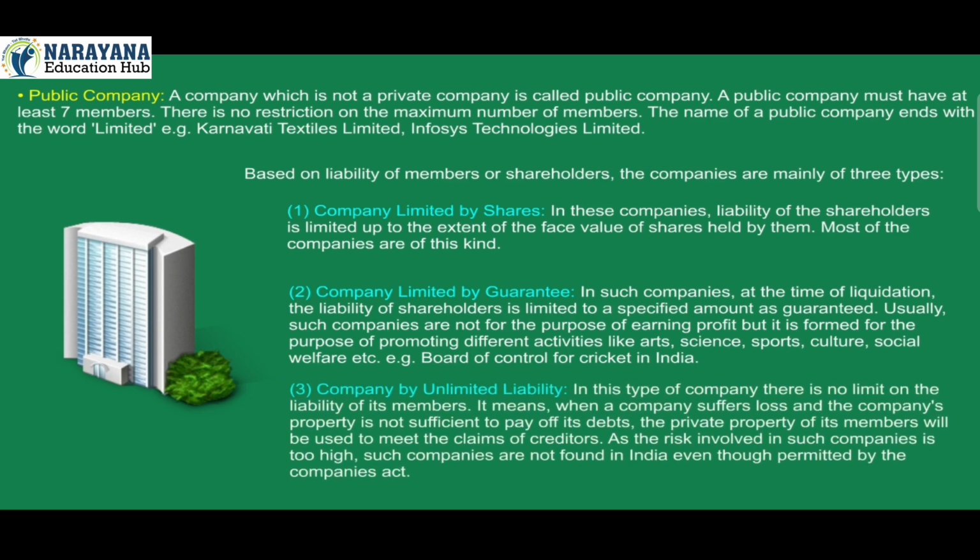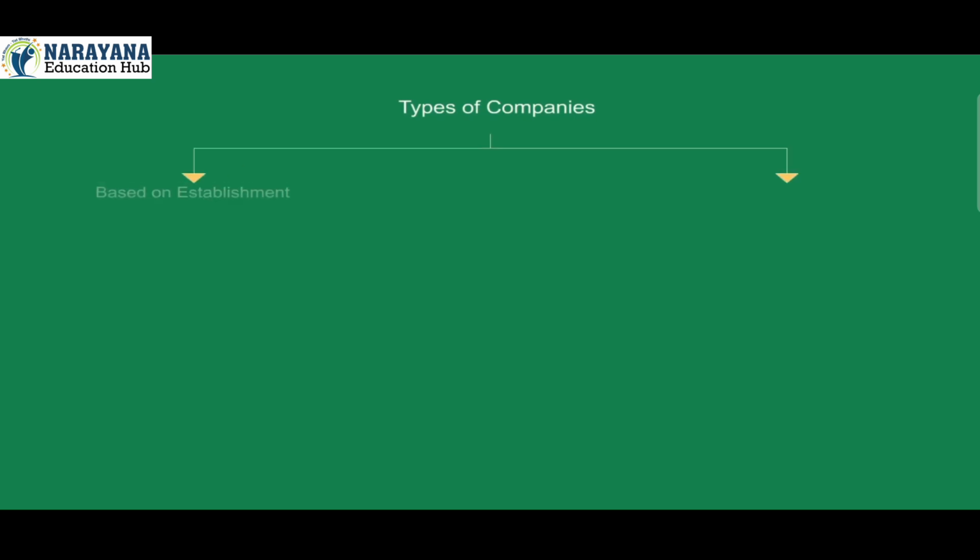3. Company with unlimited liability. In this type of company, there is no limit on the liability of its members. It means when a company suffers loss and the company's property is not sufficient to pay off its debts, the private property of its members will be used to meet the claims of creditors. As the risk involved in such companies is too high, such companies are not found in India even though permitted by the Companies Act.